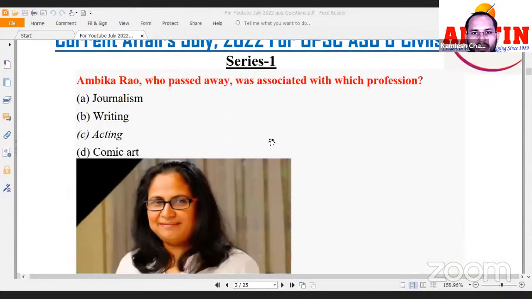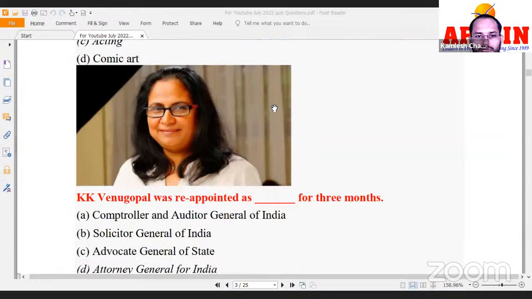Next is Ambika Rao recently passed away. She was associated with which profession? She was basically an actor. Ambika Rao was an actor, so she passed away recently.